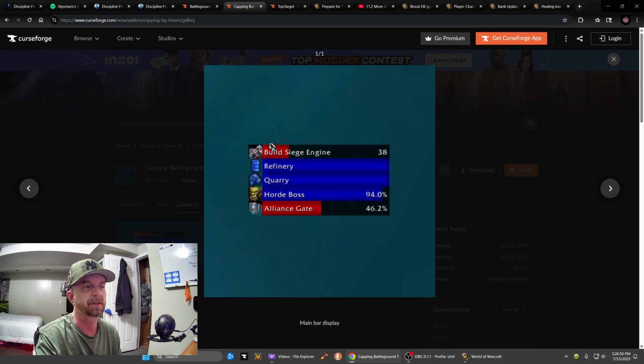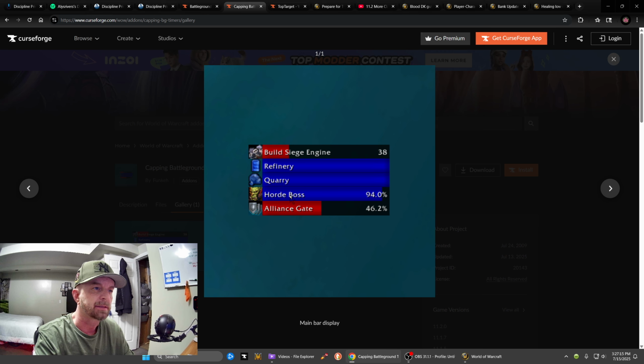In the center of the map is the workshop, and this is the timer left. The Horde own the workshop right now, and there's 38 seconds left until a siege engine is available for a player to take. It's showing that the refinery and the quarry are both being owned by the Alliance right now.